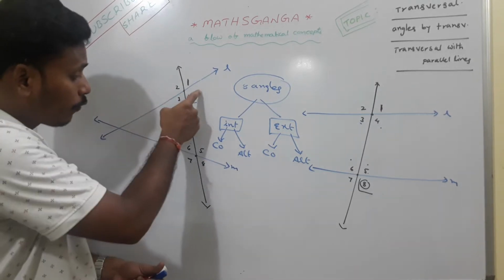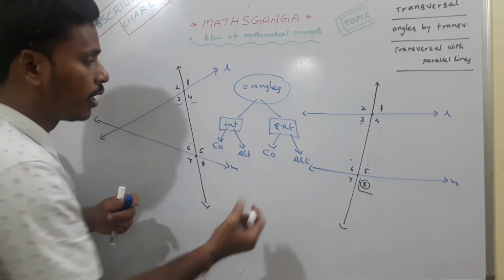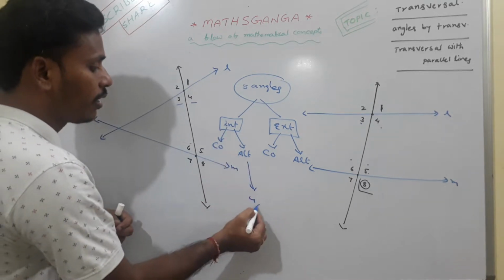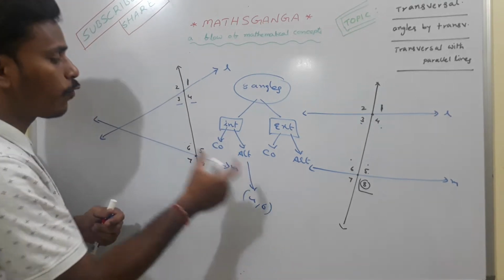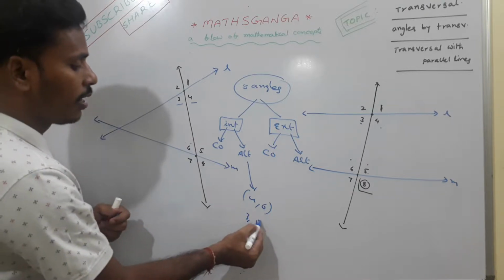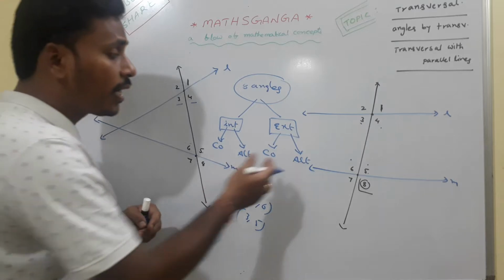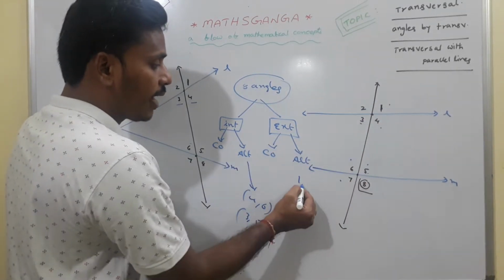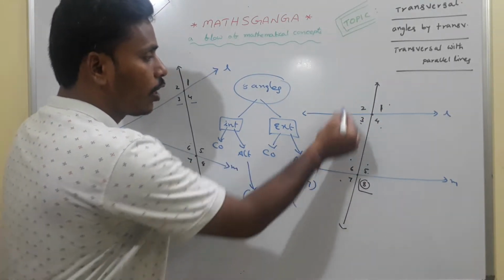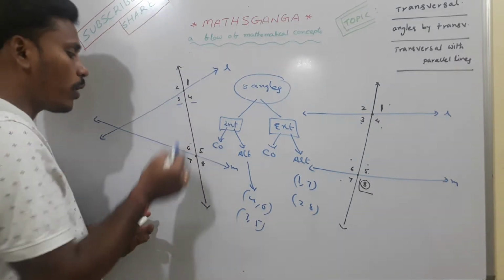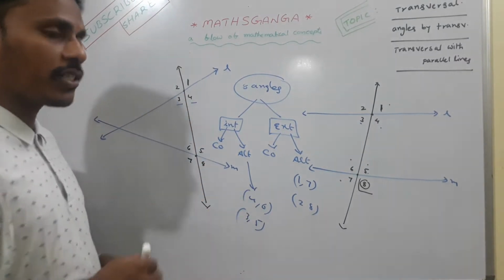If you look, this 4 and 6, the pair of angles 4, 6, alternate interior. The pair of angles 3, 5, alternate interior. And here also 1 and 7, they are exterior and alternate. 2 and 8, they are exterior and alternate. In both the cases 1, 7 and 2, 8 are alternate exterior angles.